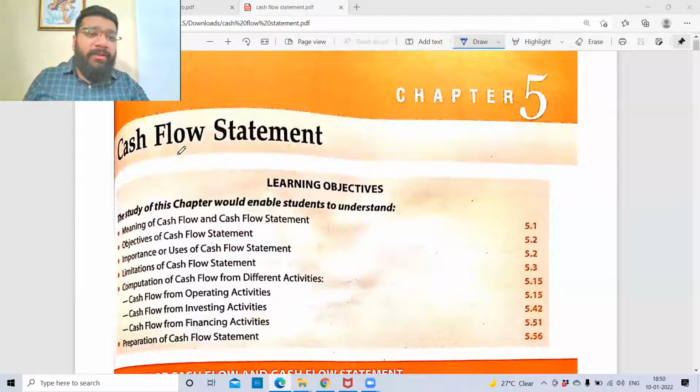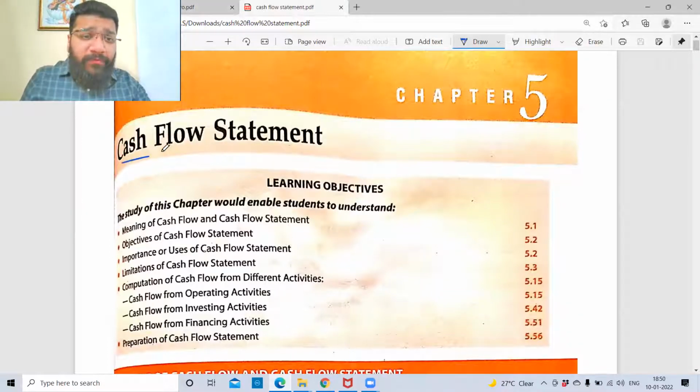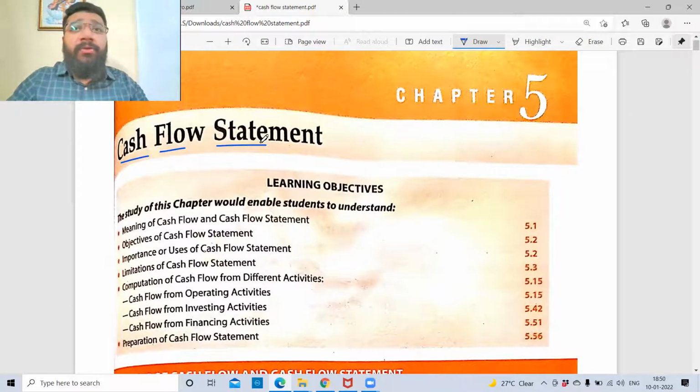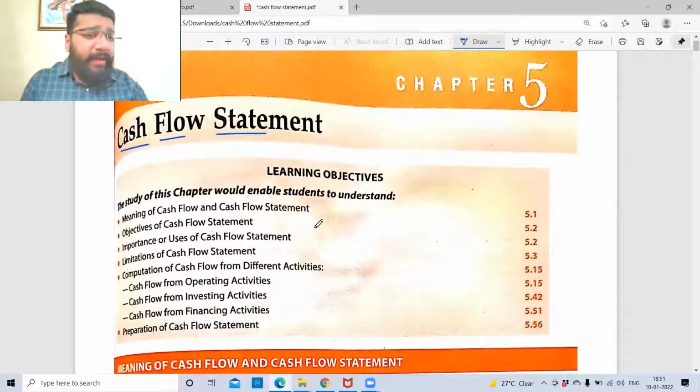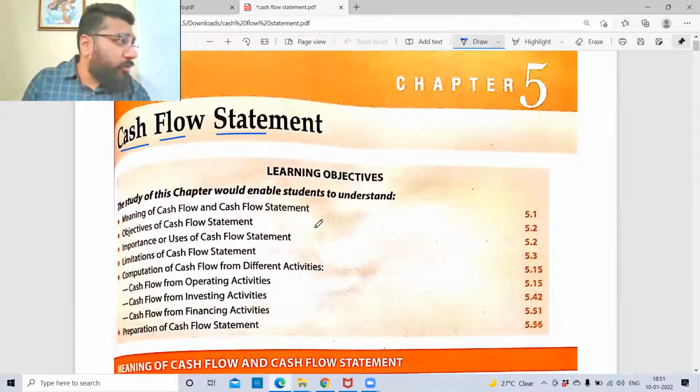So guys, today we're going to start a brand new topic, which is cash flow statement. From the 12th examination point of view, this is definitely going to be a very important chapter. And like other chapters, guys, we don't have any concept of debit credit as such here. No preparation of trading, P&L, balance sheet, nothing. There's a unique format that is being prescribed, which we will be learning. So we need to understand a lot of things from the basics. So I would suggest all of you to kindly lend your ears and understand each and everything conceptually.